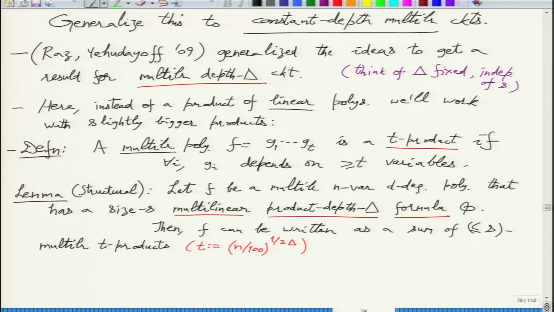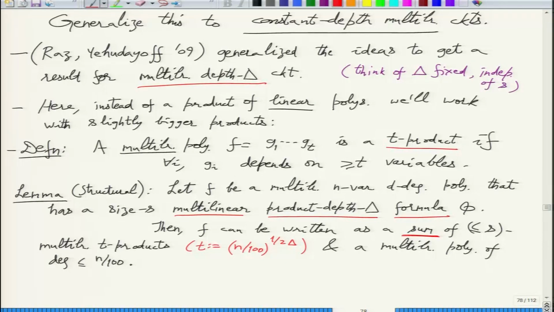So as a sum of t products, and there might be some error part which is a multilinear polynomial of low degree, so degree less than or equal to n over 100. So f can be written as a sum of at most s many t products plus some low degree polynomial. Okay, so this is a structural result. This has nothing to do with our measure or lower bounds.